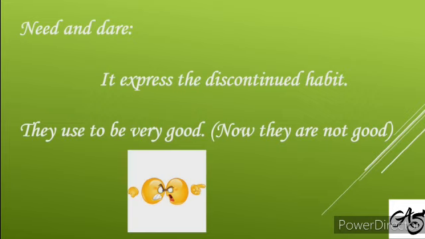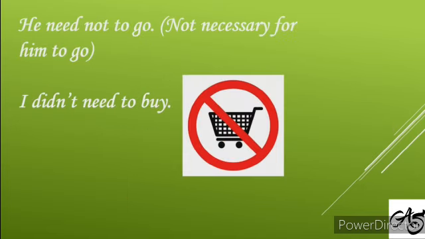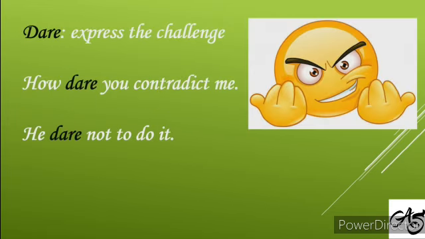Need and dare. The auxiliary used to expresses a discontinued habit. They used to be very good. That means now they are not good. He need not go. Not necessary for him to go. And I didn't need to buy it. So it was not necessary for him to buy it.